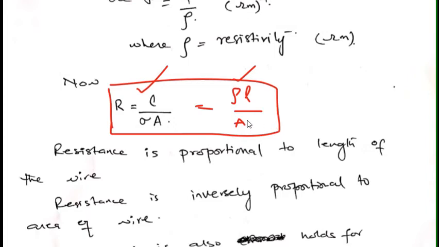And if we have a greater area of the wire, then the resistance will be smaller, because think of something like a water pipe. If we have a small water pipe, the water will experience more resistance if the area of the pipe is smaller and the length of the pipe is too much. But if the area is larger, and we have smaller length, then the resistance will be smaller in this case.